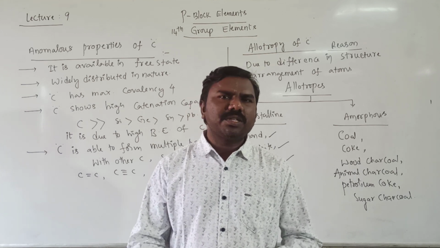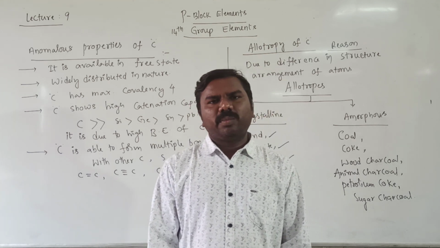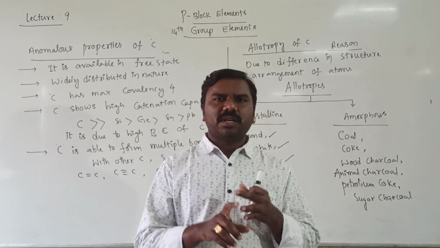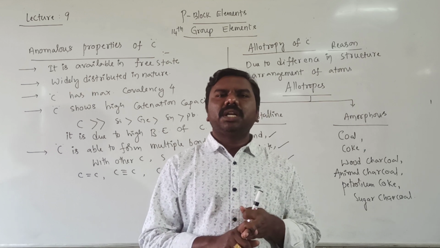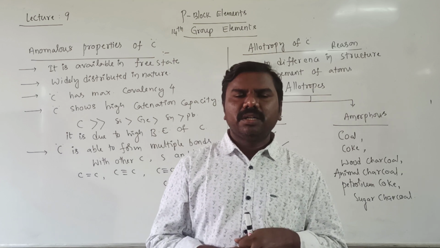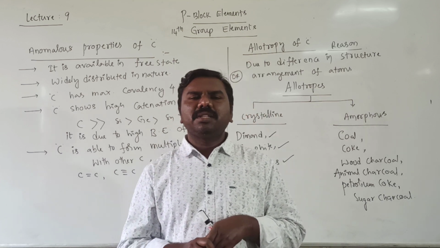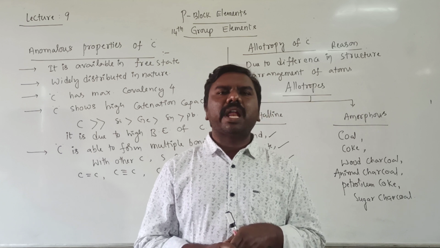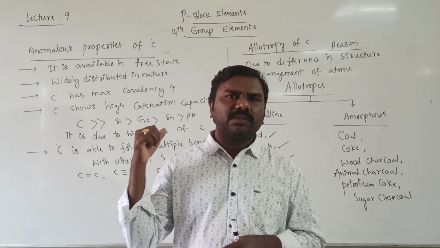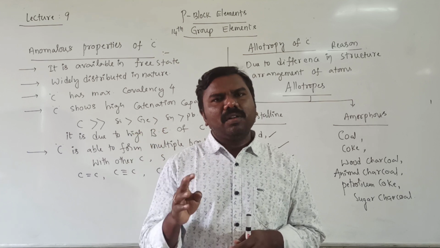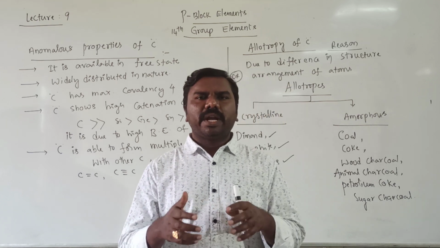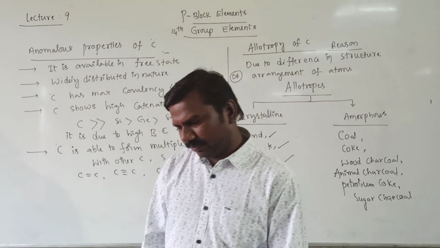So these are all points we need to write. That's why I am writing all these points. Crystalline structure, three-dimensional network structure, sp3 hybridization, each and every carbon surrounded by 4 other carbon atoms in a tetrahedral manner. Diamond is hard. Diamond is a non-conductor because there is no unpaired electron. All 4 valence electrons, because carbon is a 14th group element, are involved in sp3 hybridization. We'll write all these points one by one now.